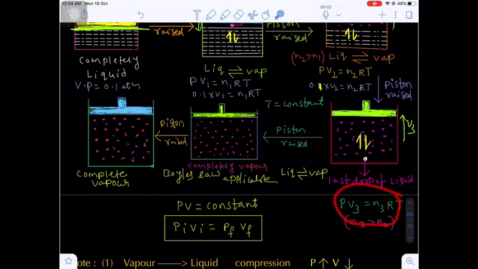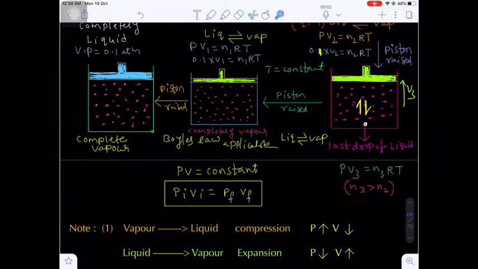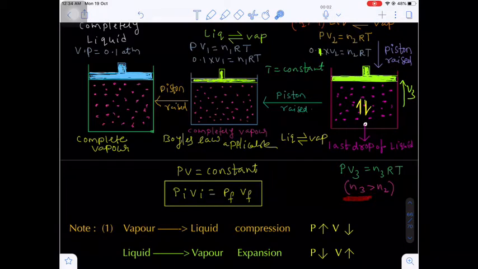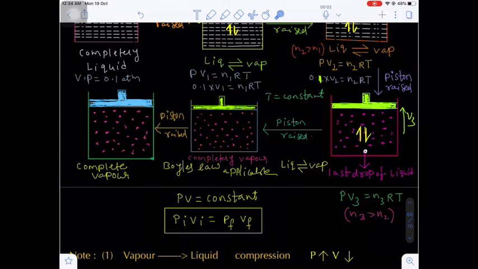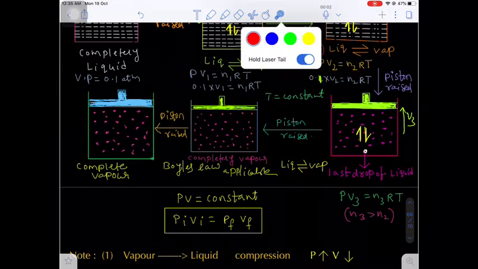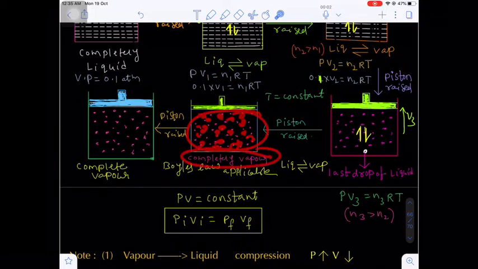Now here we can use the ideal gas equation, PV is equal to nRT. The number of moles will increase further because we are decreasing the pressure, which is why the liquid undergoes vaporization, so the number of moles of vapor increases. Finally, we are raising the piston further in the upward direction. The last drop of liquid which is left will also undergo vaporization. That means the system now has only vapor, completely vapor.